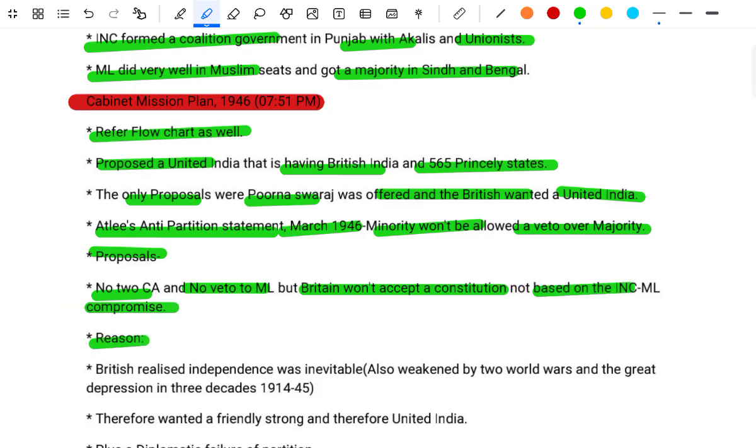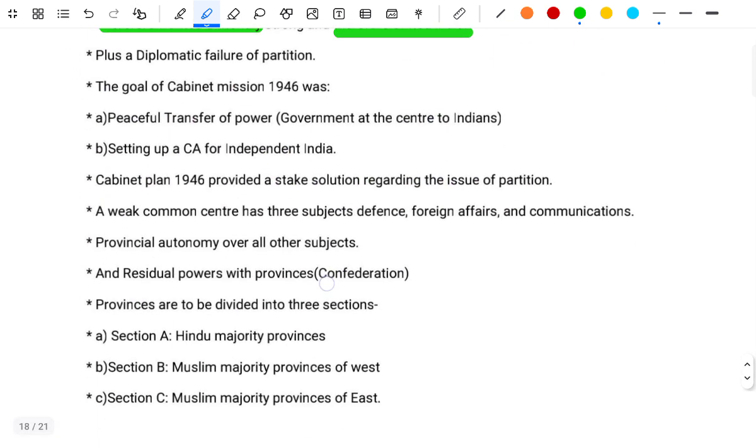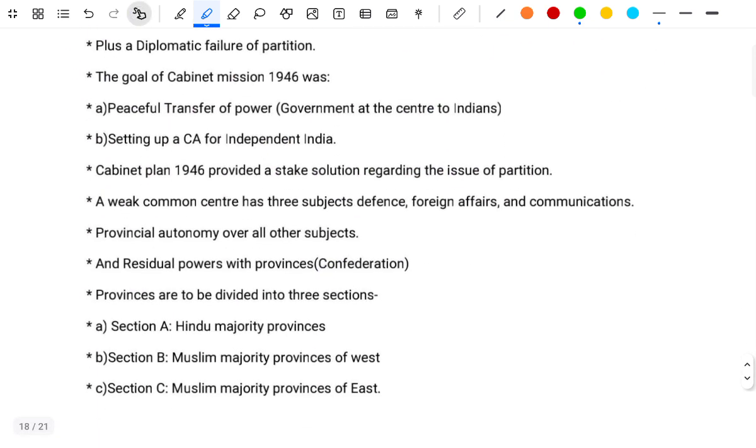The reason: the British realized independence was inevitable. They were also weakened by the two world wars and the Great Depression in this decade, 1940 to 45. Therefore, they wanted a friendly, strong India, and feared failure. Therefore, a united India, plus the diplomatic failure of partition.